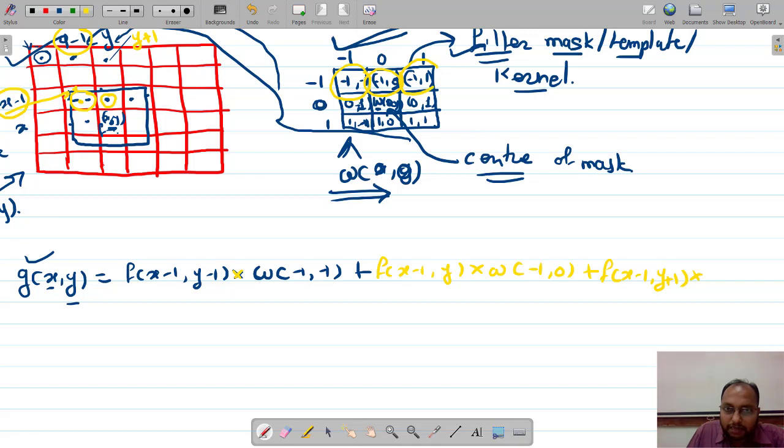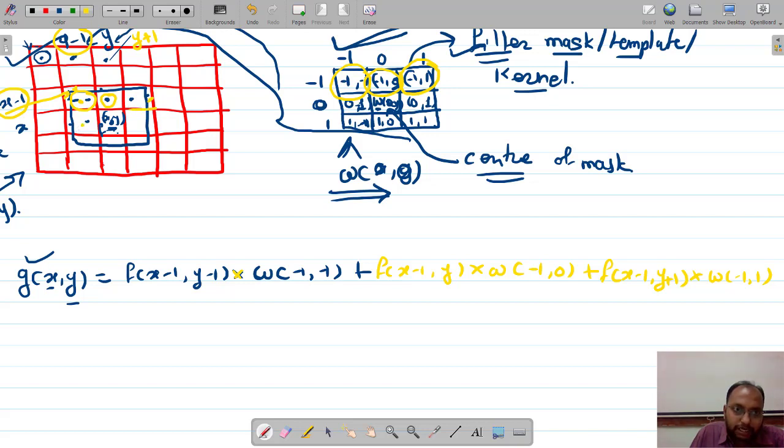It is the pixel to which we are going to multiply with this particular pixel, right? So that is nothing but w of minus 1 comma 1. Are you getting it? And similarly the rest of the others. Now the first row has been completed, right?